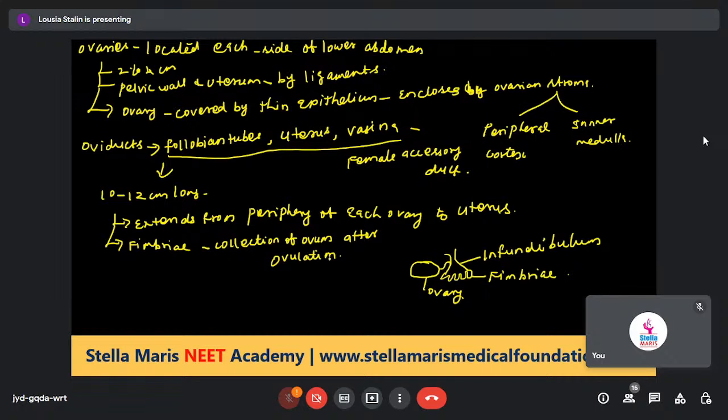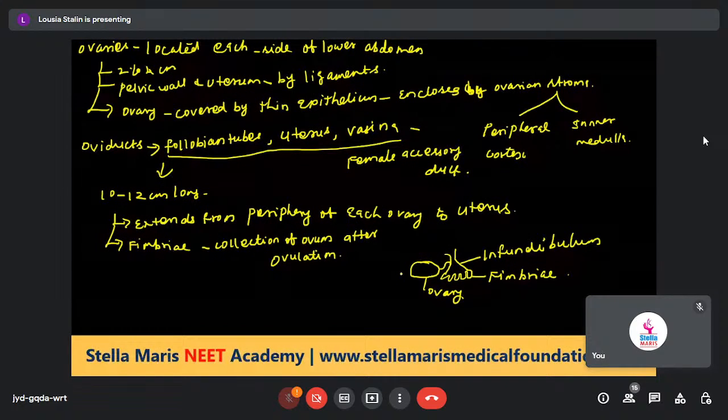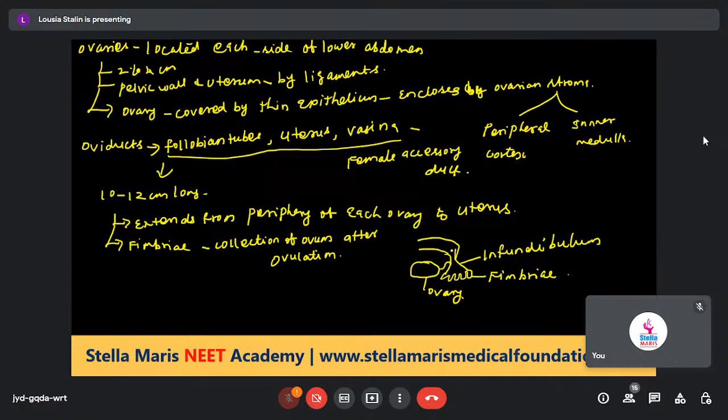Next, the infundibulum leads to a wider part of the oviduct. That wider part is called the ampulla.